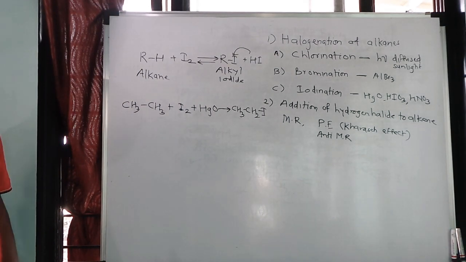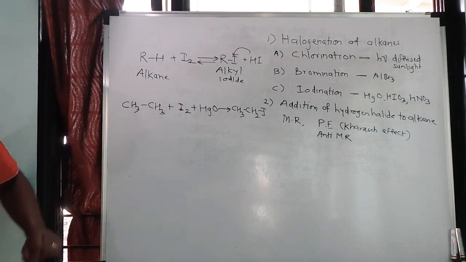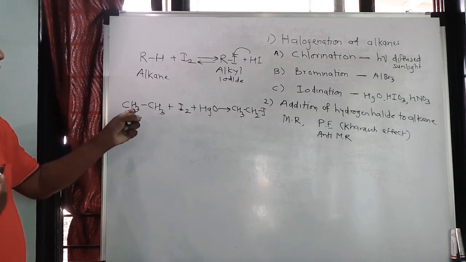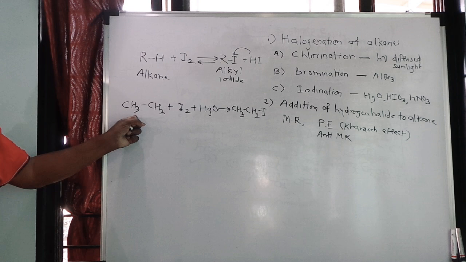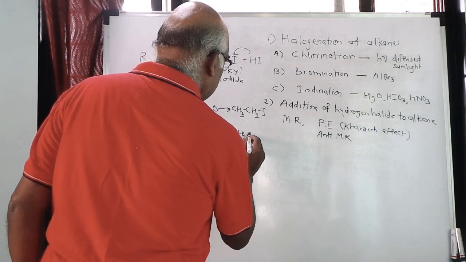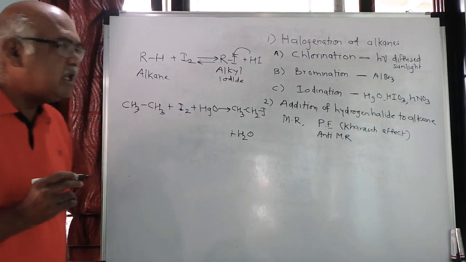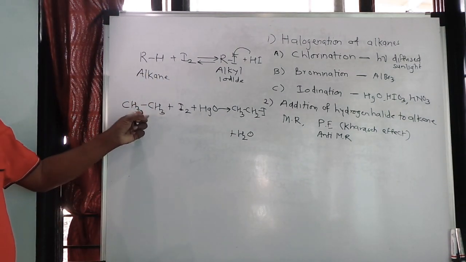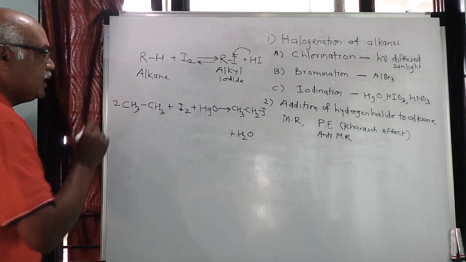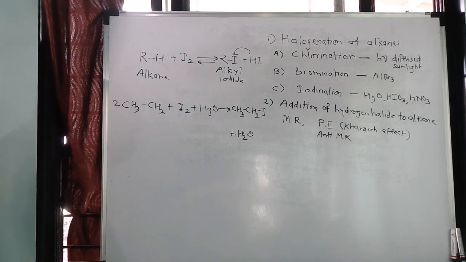Now what happens when this ethyl iodide is formed? The oxygen which is present will combine with the hydrogen atom which is replaced, and you will get H2O. Now for the formation of H2O, we require two hydrogens, and one alkane gives one hydrogen, so we will have to take two alkanes so that you will get H2O.